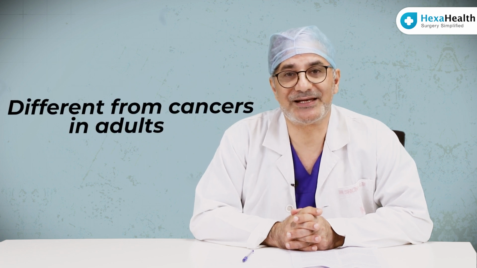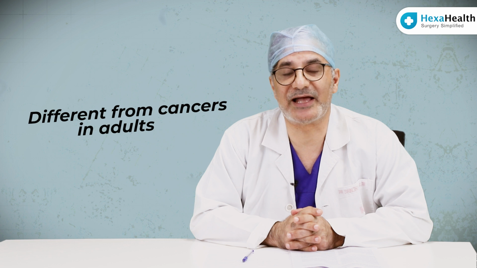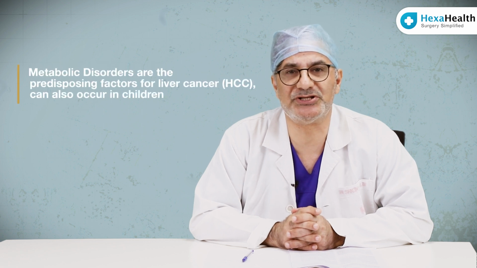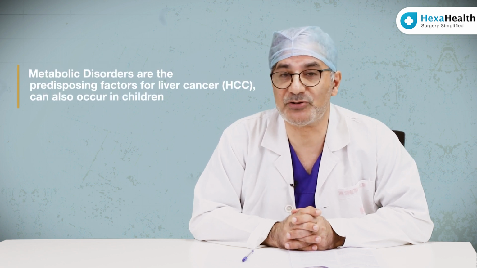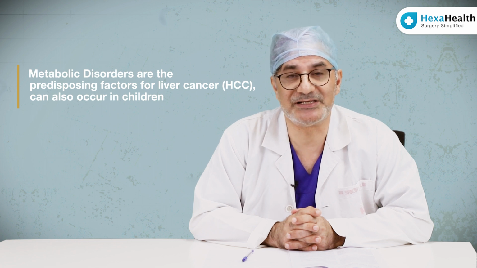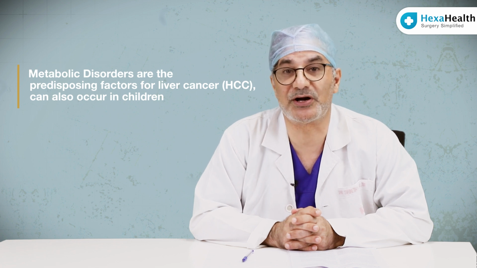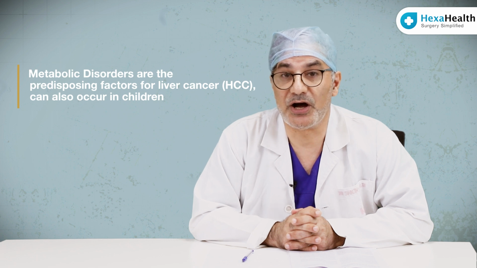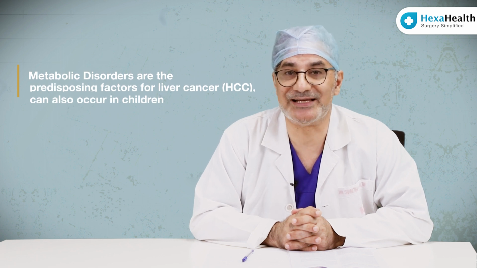This type of cancer is different from what liver cancer happens in adults, which is called hepatocellular carcinoma. Although the HCC can occur in pediatric patients also, usually it is some predisposing conditions which lead to hepatocellular carcinoma. The metabolic liver diseases like glycogen storage disease, the tyrosinemias, even biliary atresia, they are predisposing factors for developing liver cancer, which is called HCC.